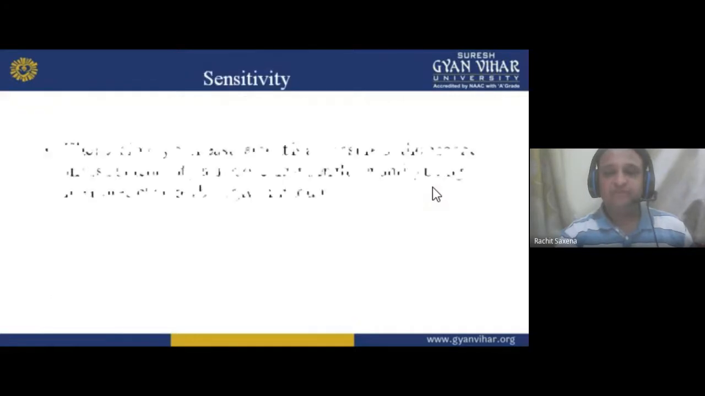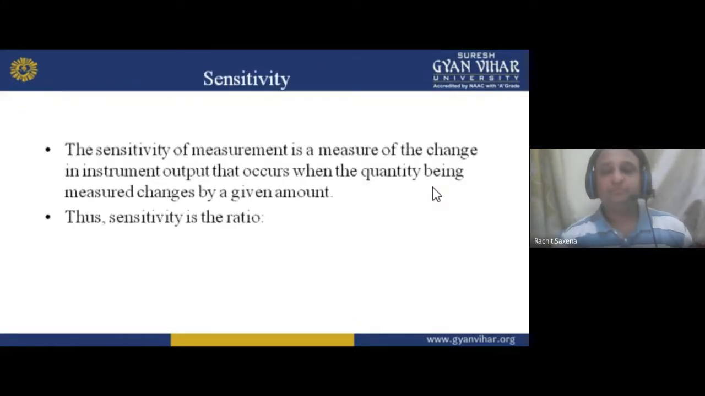Okay, now move forward. Sensitivity. The sensitivity of measurement is a measure of change in the instrument output. If I give a negative input and get a positive output, it means there is no relation between input and output, which means non-linearity. And if I change something and, due to this, the change you get in the output, that is sensitivity. The word sensitivity comes from the word sensitive.